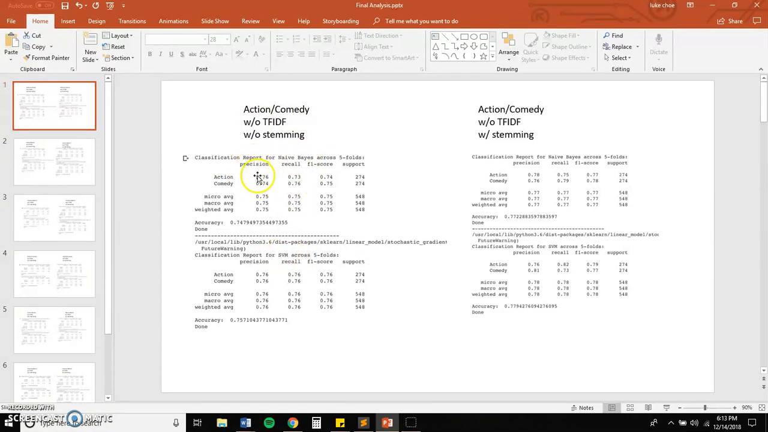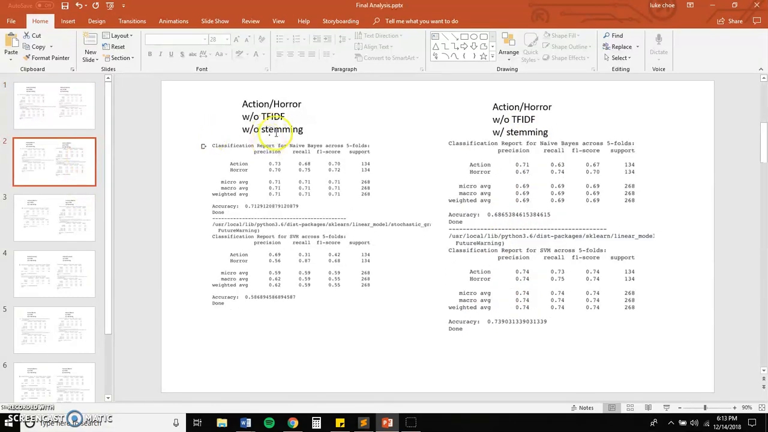And through the Python script calculations, we ended up with an accuracy of about 75% with naive Bayes, and then about 76% for SVM. And then on this side, we have the second category without TF-IDF, but this time we're adding stemming. And because of adding stemming, we got slightly higher results at 77% and about 78%.